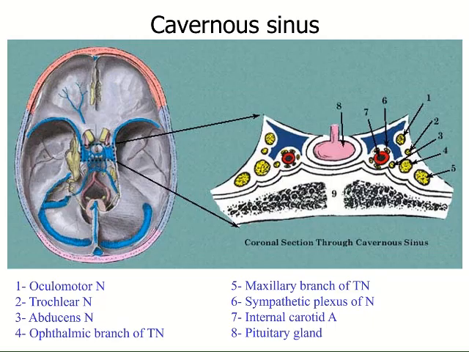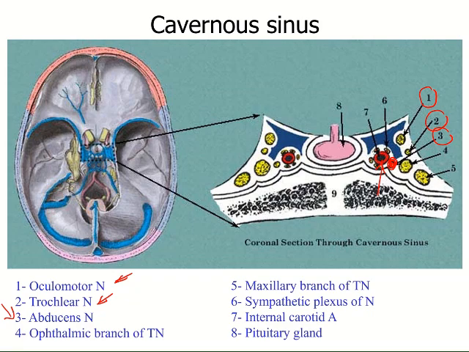You can see some of these structures. Now this is oculomotor nerve, number 1, oculomotor nerve, and this is trochlear nerve. You can read the legends here with the numbers. Lying in the lateral wall of the cavernous sinus here, and this number 3 here, number 3 is the abducent nerve lying within the cavernous sinus together with the internal carotid artery and the sympathetic nerves surrounding it.